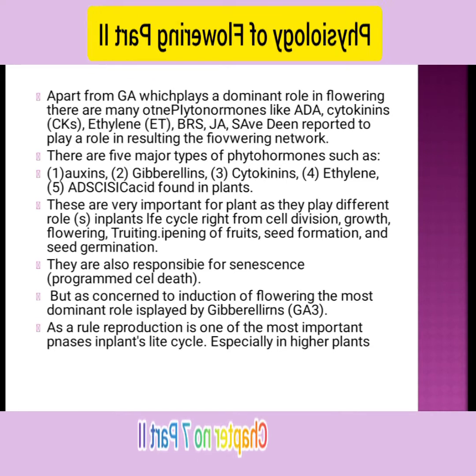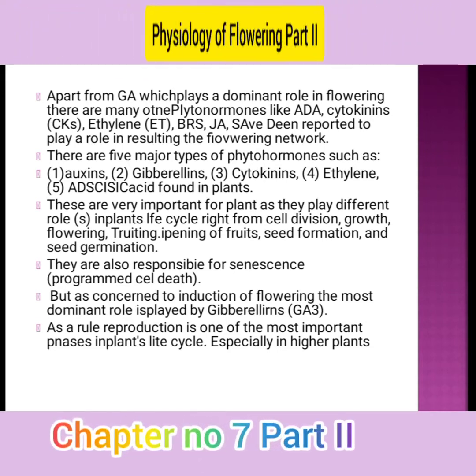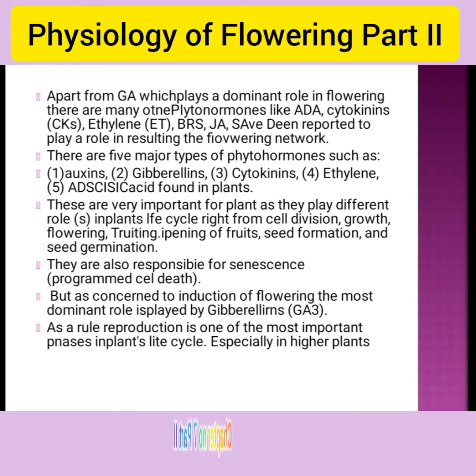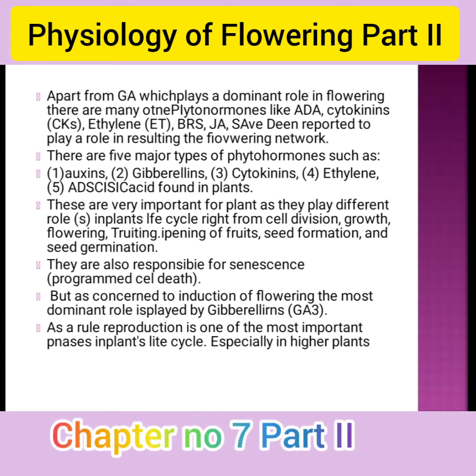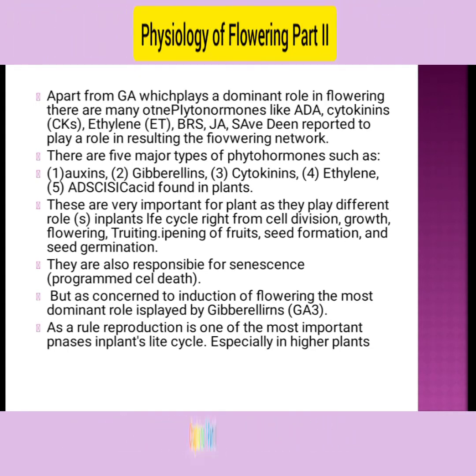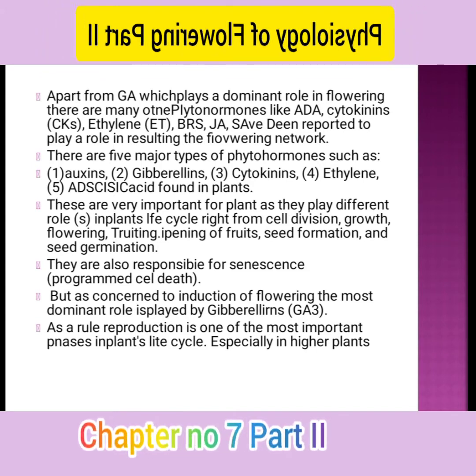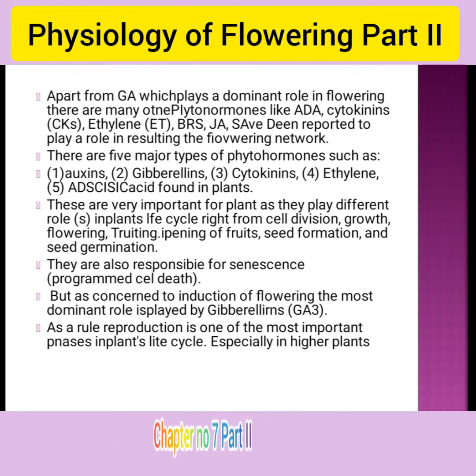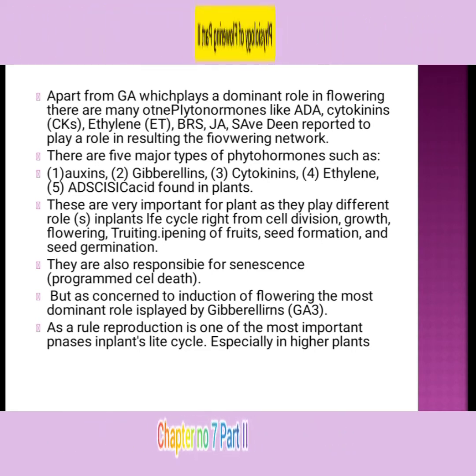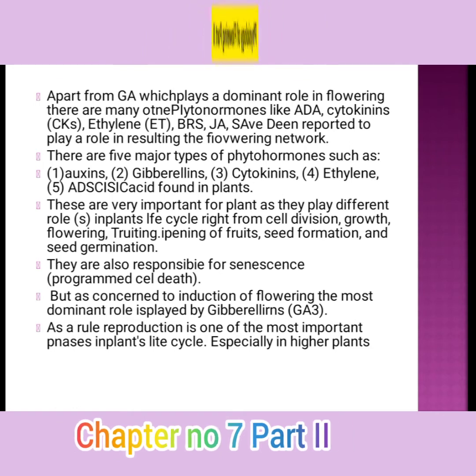Apart from GA, which plays a dominant role in flowering, many other phytohormones like ABA, cytokinin, ethylene, BRs, and JA have been reported to play roles in flowering networks.